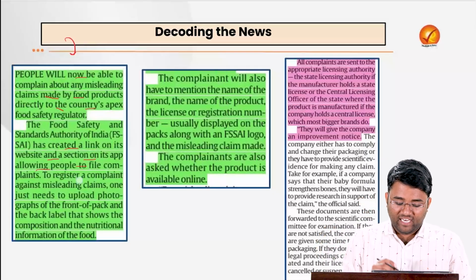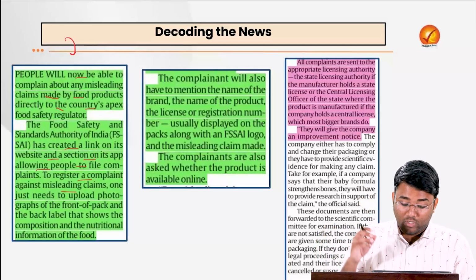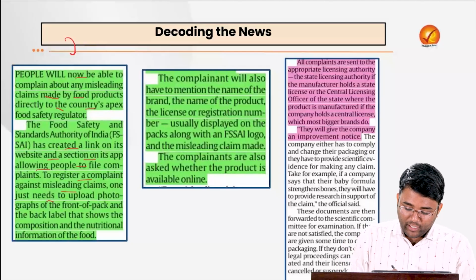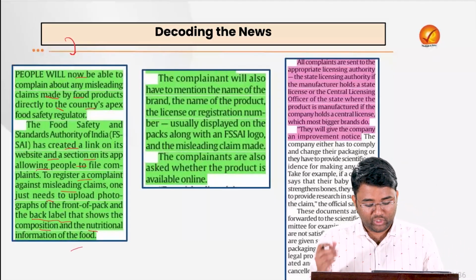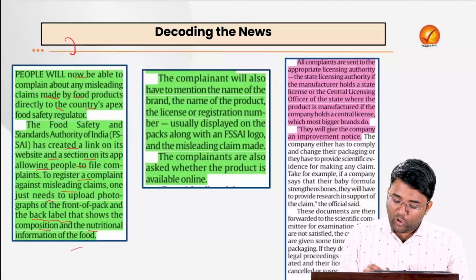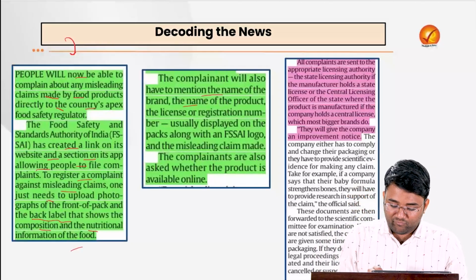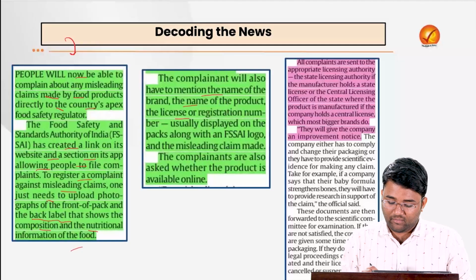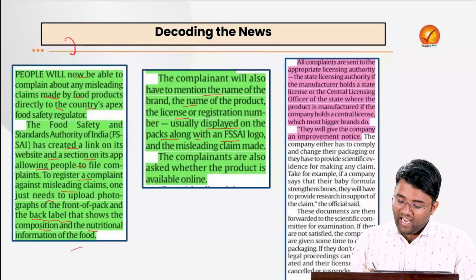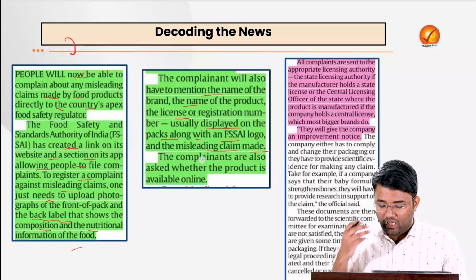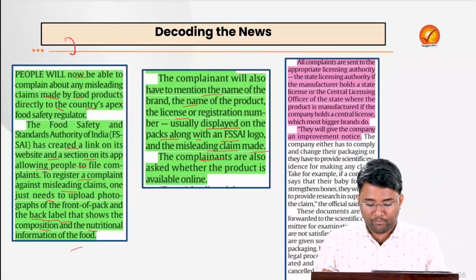To register a complaint against misleading claims, one just needs to upload a photograph of the front of the pack and the back label that shows the composition and the nutritional information of the food. The complainant will also have to mention the name of the brand, the name of the product, the license or registration number usually displayed on the pack along with an FSSAI logo, and the misleading claim made. Complainants are also asked whether the product is available online.